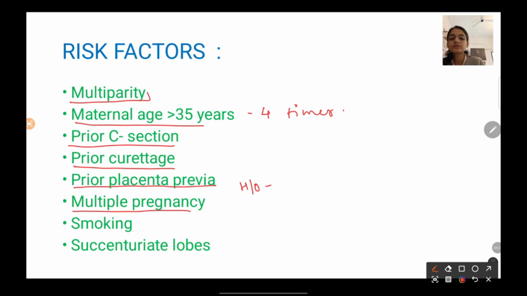So this is the reason for placenta previa in multiple pregnancy. Now smoking also increases the risk of placenta previa because smoking increases the placental hypertrophy, right? Then succenturiate lobe. If there is an adjacent lobe to the normally placed placenta, then that lobe can encroach into the lower uterine segment, right? So these are the risk factors for antepartum hemorrhage.